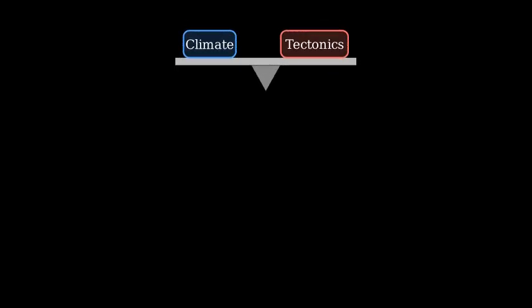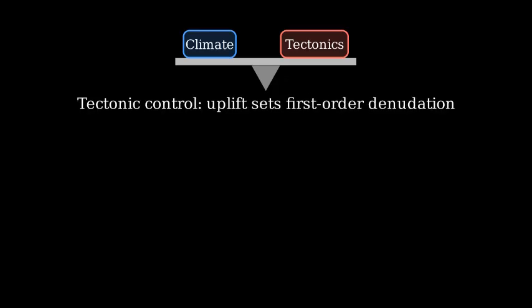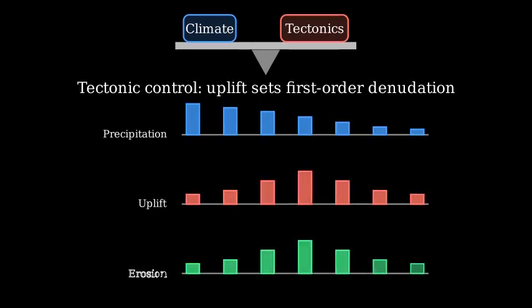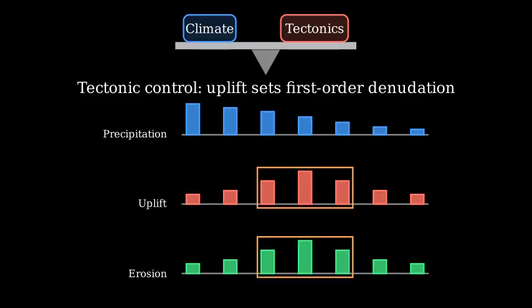Let's first look at a tectonic control viewpoint. Tectonics builds relief and sets the stage. Without uplift, there is no big mountain for climate to act on. Imagine a simple cross-range slice. Rainfall varies, uplift varies, and we observe erosion. In many active orogens, the highest erosion aligns with where uplift is focused, not with where rainfall is greatest. Uplift sets the pace, and erosion keeps up to balance it on long timescales.